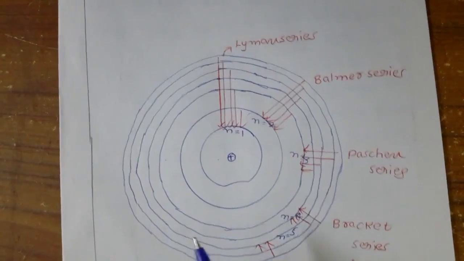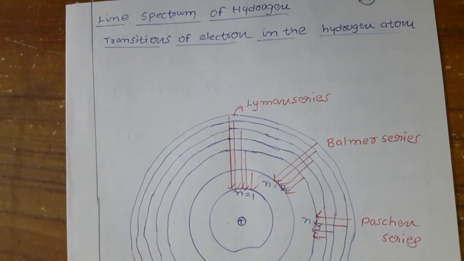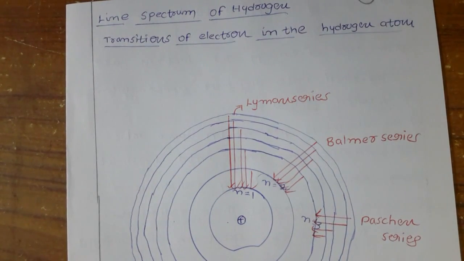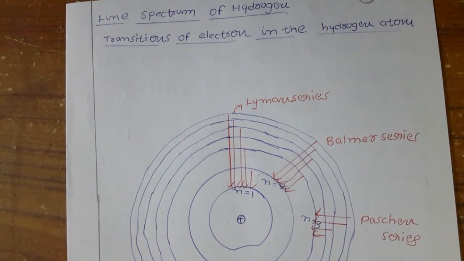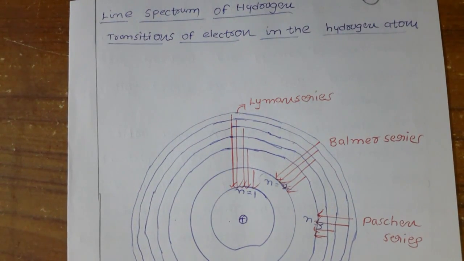As we come to know, we have the continuous spectrum and the discontinuous spectrum. For the discontinuous spectrum, we come to know the line spectrum of the hydrogen atom. The hydrogen spectrum is a line spectrum, that is discontinuous, and emission. I will tell you why it is emission.